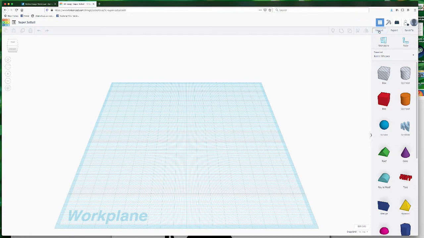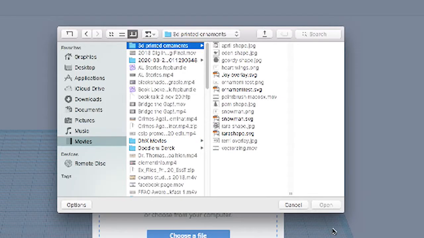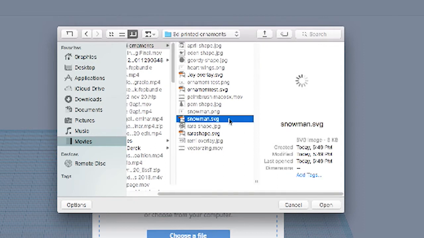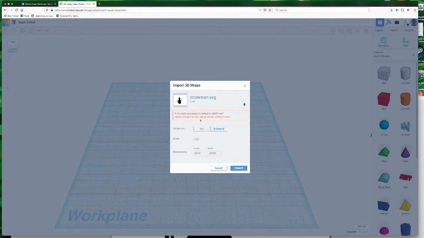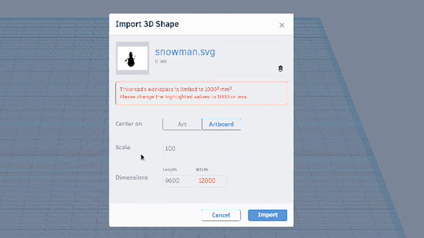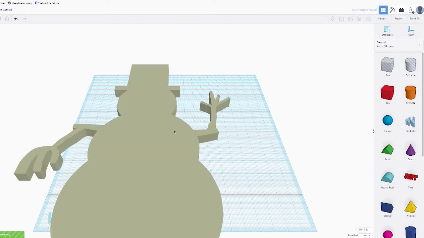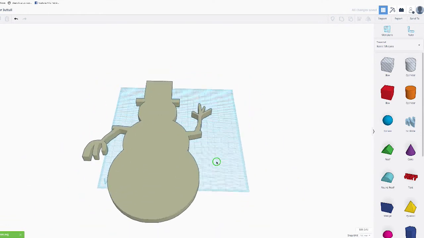So now that we're in TinkerCAD, what we're going to do is click Import to bring in our vector file. If you are importing your file and it says TinkerCAD's workspace is limited and it tells you your shape is too big, come down here to the dimensions and look for the red number. It says the width is too long. So let's cut this down to 500, and it's proportional, so it's going to adjust the length to match, so you don't have to worry about it becoming distorted.